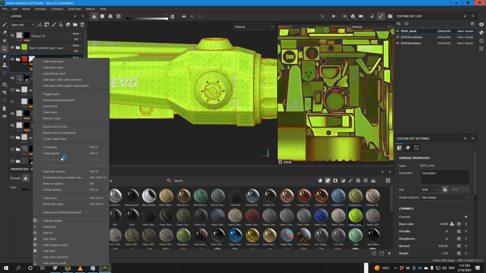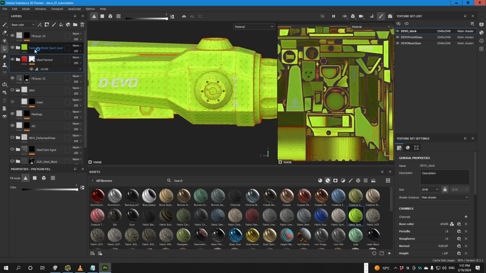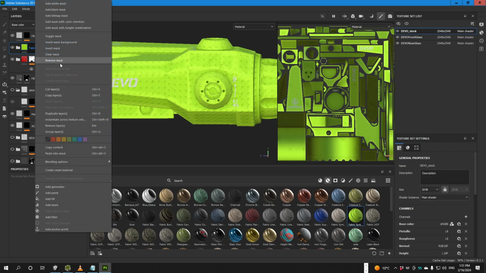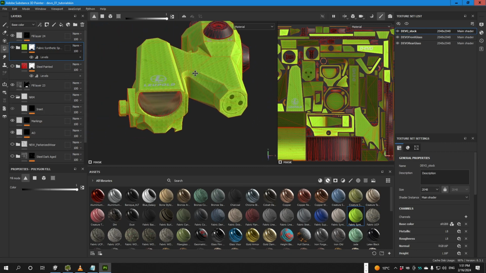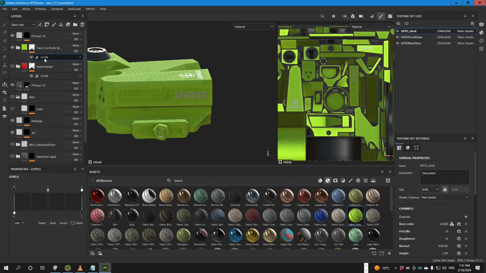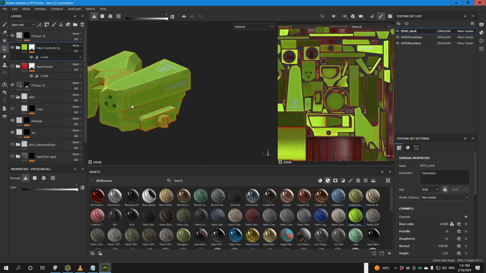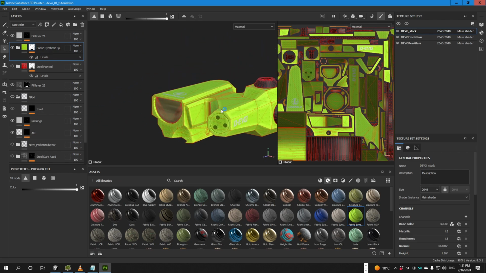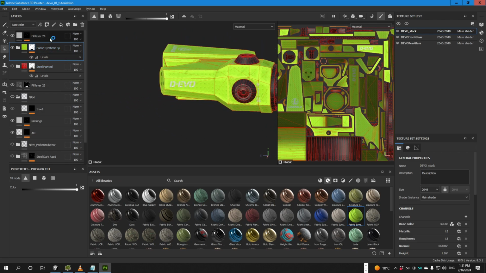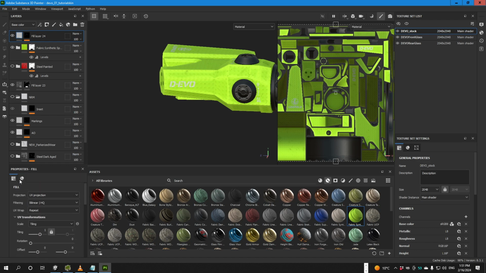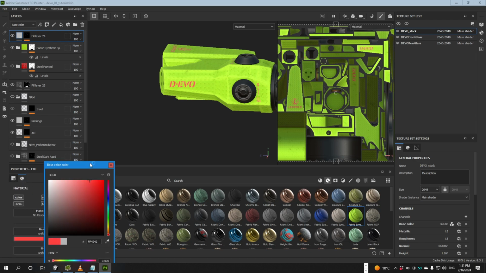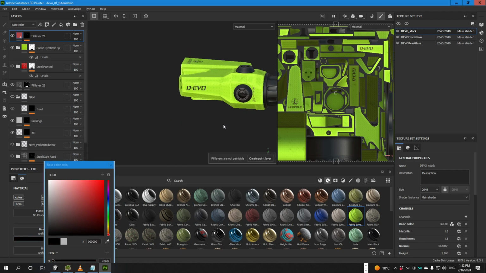We copy the mask. Paste into mask. Now we have it with the new texture, which looks kind of like this. For this texture, I'd say the text could be, where's the text? Here. The text could be black, like this.